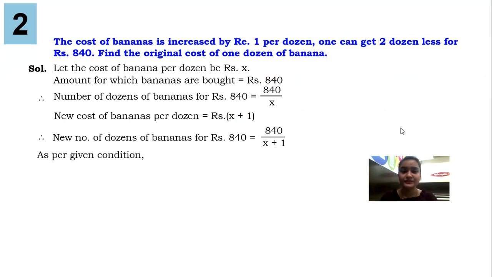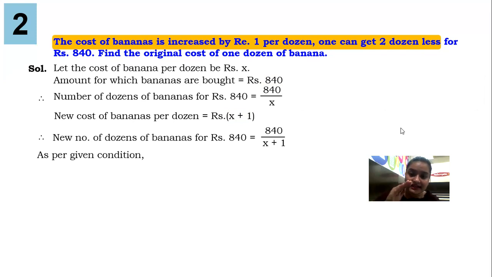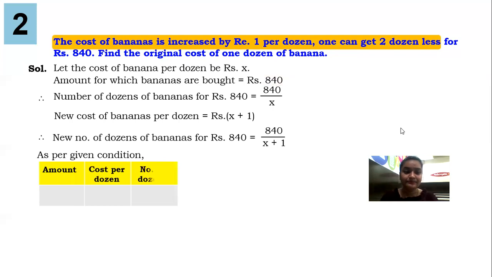Now let's make the equation. Cost of bananas is increased by 1. One can get 2 dozen less. Earlier guys, we were getting 840 upon x bananas, whatever x rupees was the cost of dozen. Now we are getting 840 upon x plus 1, because money increased so we will get fewer bananas. So let's take an example. I gave 100 rupees, when it was 10 rupees per dozen, so how many dozens of bananas did I get? 100 upon 10, that is 10. When I gave 100 and the cost of bananas became 20, money became more, so how many dozens of bananas am I getting? 5. It means when the price increased, the number of dozens decreased.